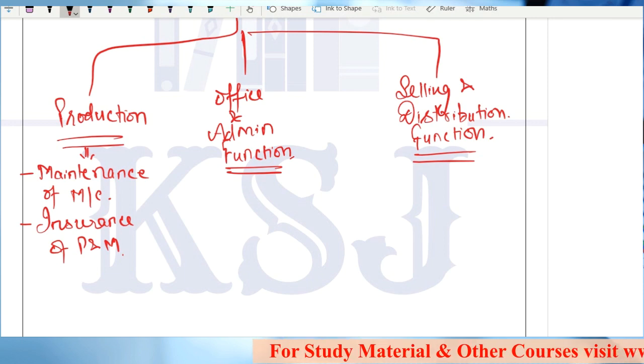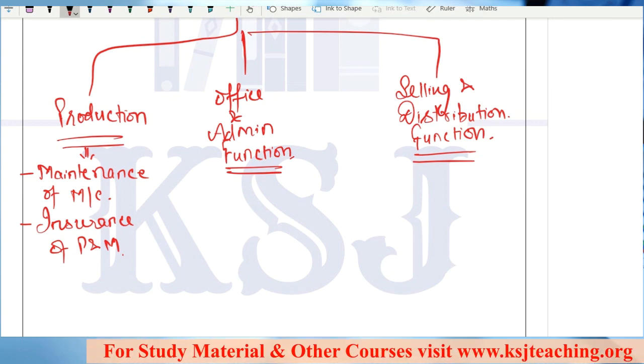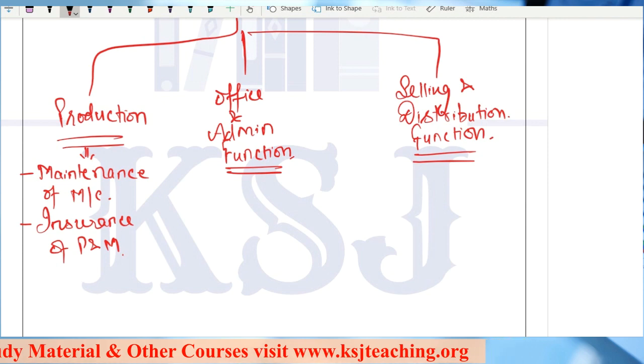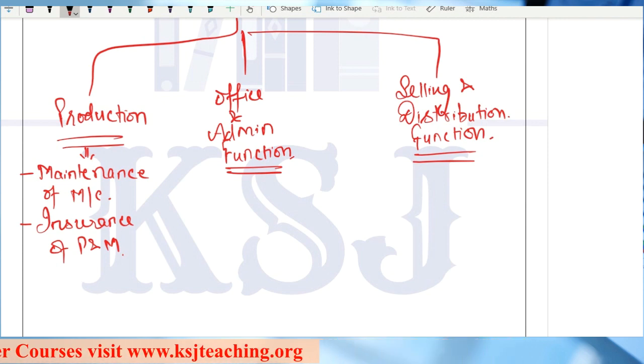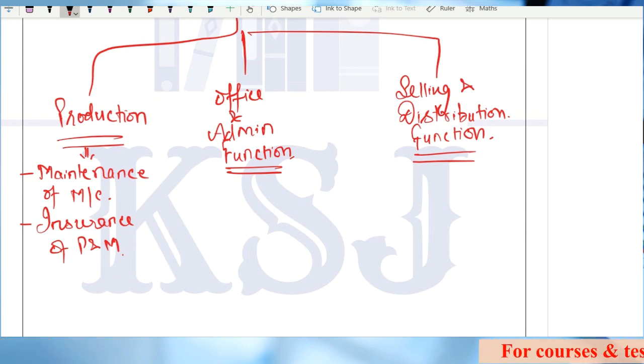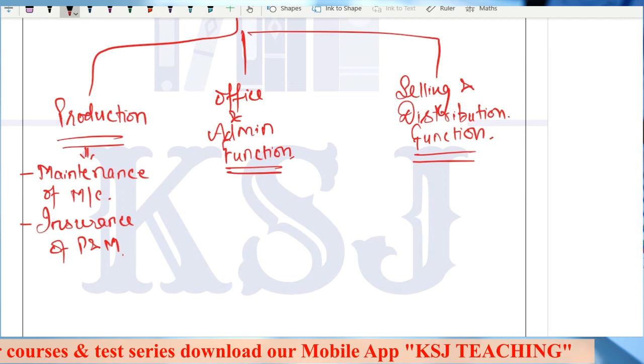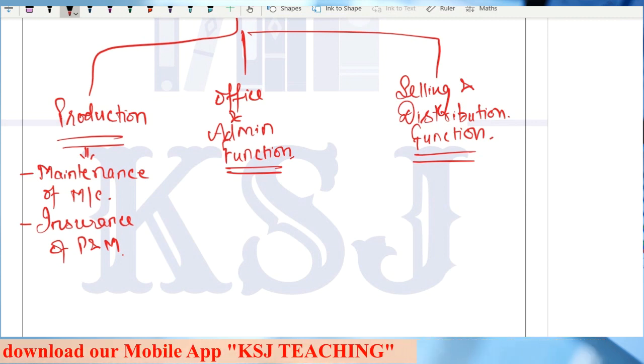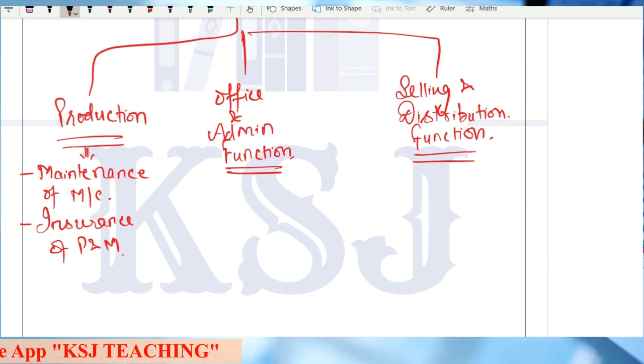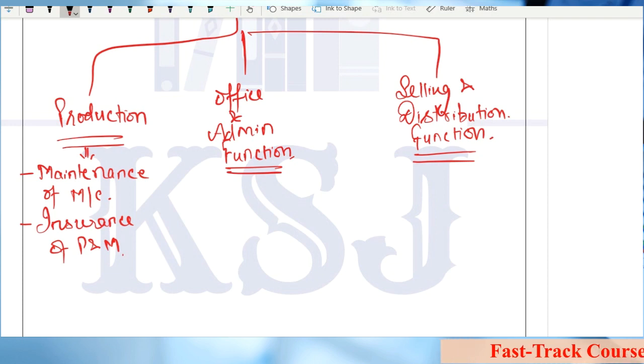Total cost divided by number of units, that is not the logic, sir. I'm saying on the face of it, can you identify? You don't have to divide or multiply with anything. If you are dividing or multiplying with something, that is an overhead. I'll tell you in the topic of absorption. Without dividing or multiplying, can you identify that cost in one unit or not? That is the simple logic. If you can, that is a direct cost. If you cannot, that is an indirect cost. Simple, right?